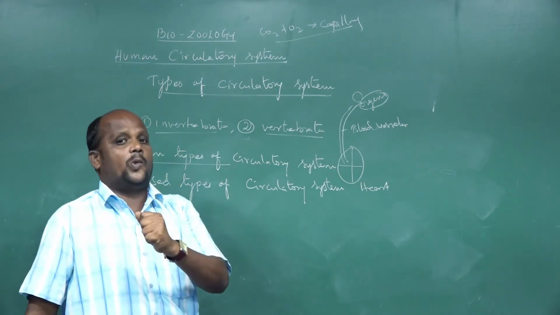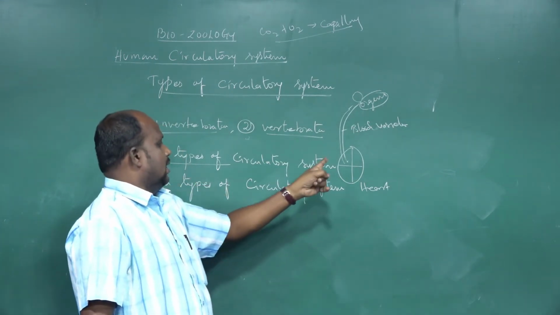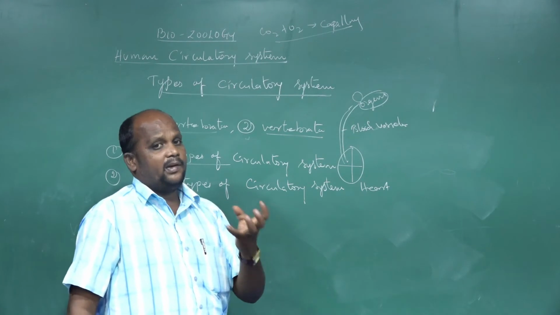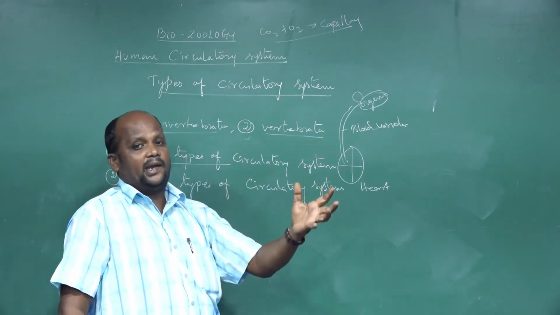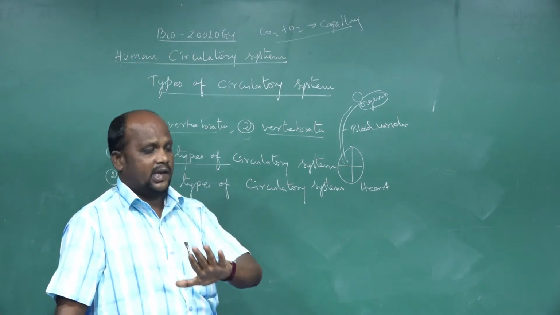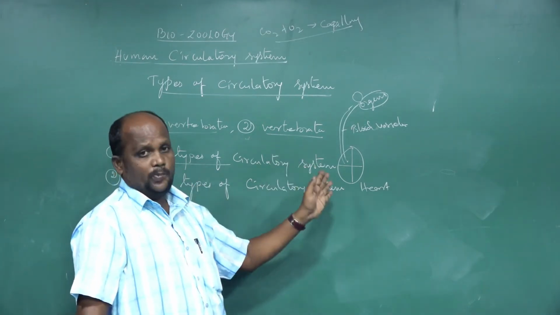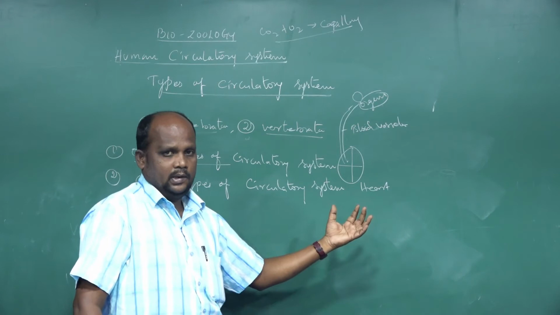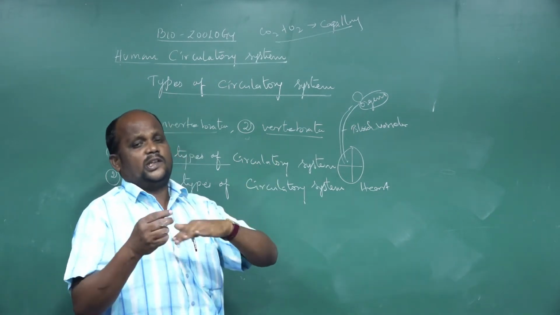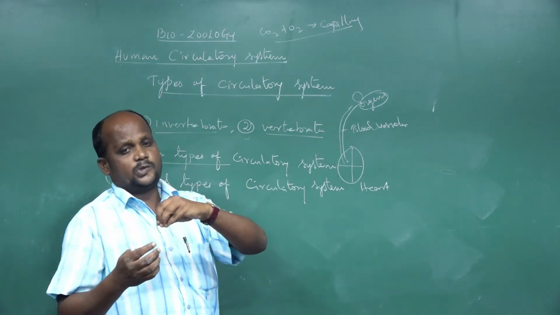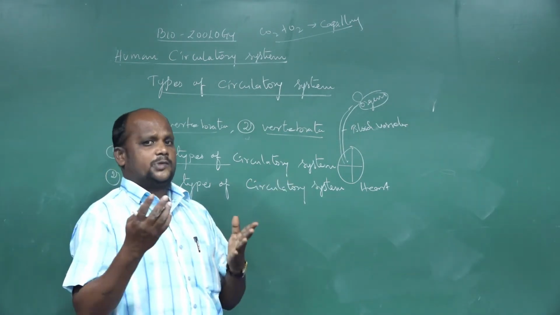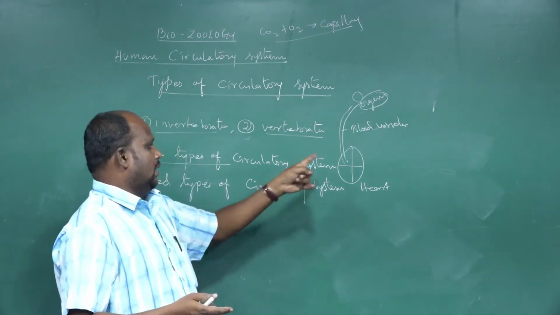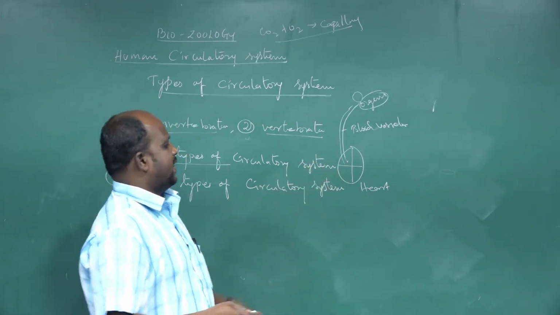What is the meaning of open? It means the heart is the pumping organ, pumping the blood, but the special type of tube, the blood vessel, may be absent. Still, throughout the circulatory system, the blood is passed from the heart to various parts of the body. How is that possible?